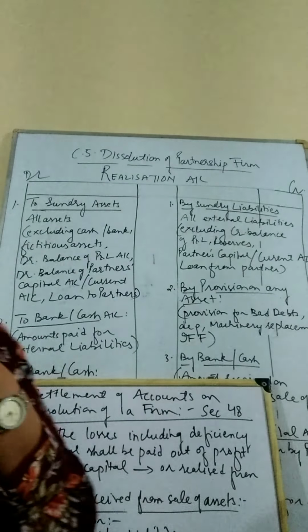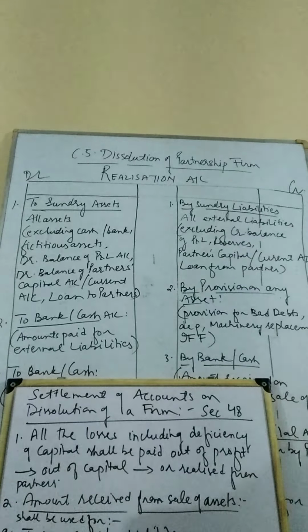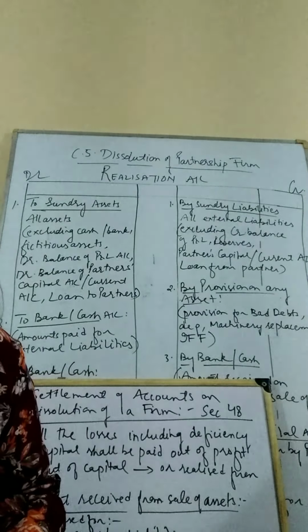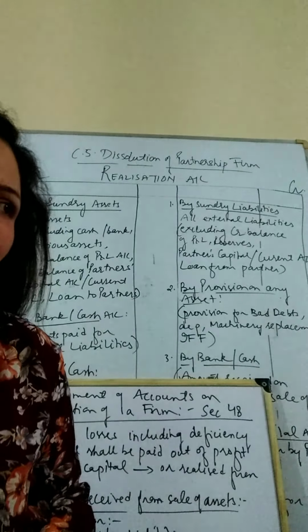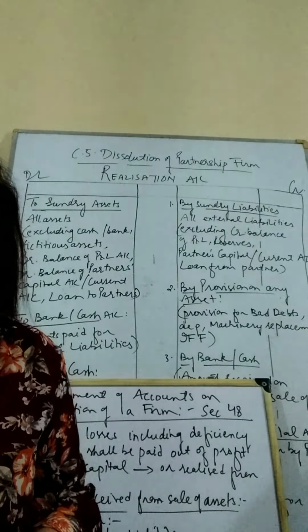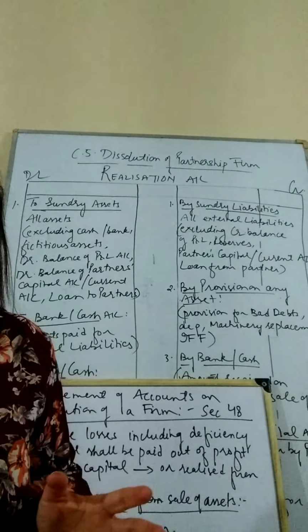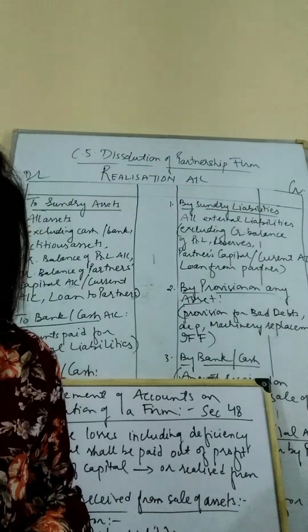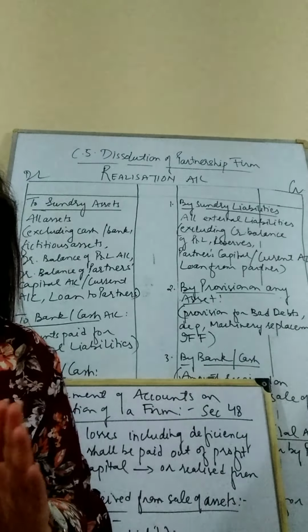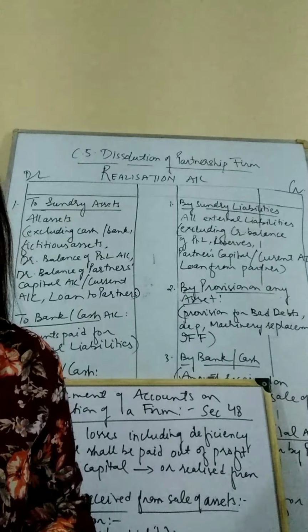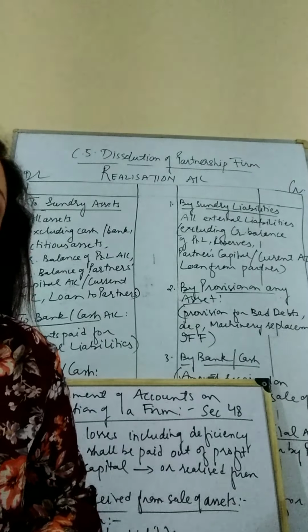So I think yesterday we have already covered the definition of dissolution as well as the modes of dissolution. That dissolution refers to the closing of the business, and it does not refer to the reconstitution. It does not refer to the change in the agreement or relationship amongst the partners. In dissolution, the firm will be closed completely, and there is no possibility of further extension of the business.